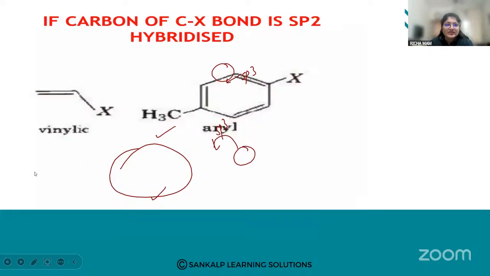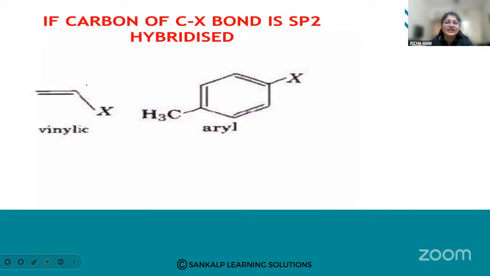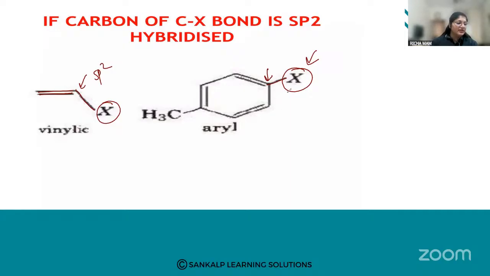Then we discussed if the carbon is sp2 hybridized, vinylic and aryl halides. In vinylic, the halogen is attached to the sp2 hybridized carbon next to a carbon-carbon double bond. In aryl halides, the halogen is attached to the sp2 hybridized carbon of the aromatic ring.